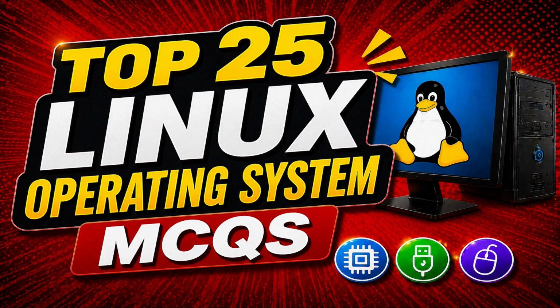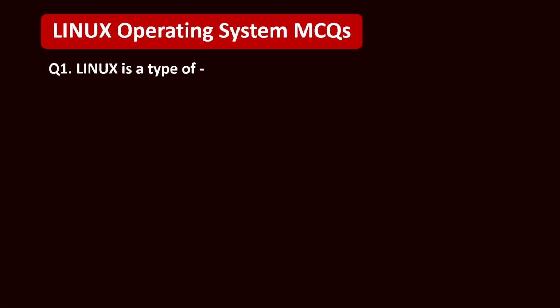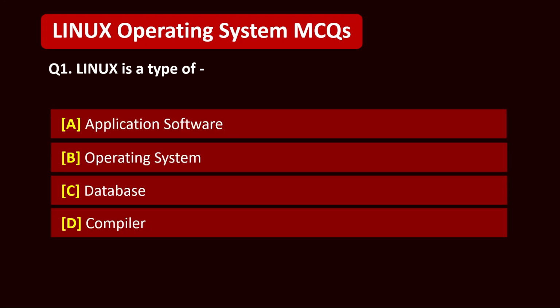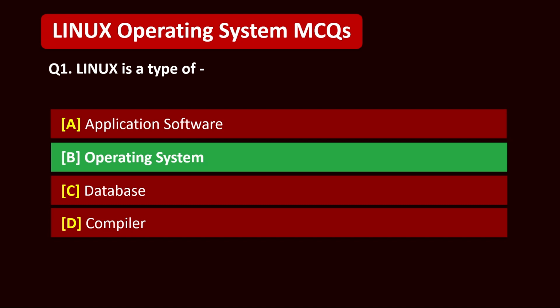Let's begin. Question 1. Linux is a type of A. Application software. B. Operating system. C. Database. D. Compiler. 5, 4, 3, 2, 1. Correct answer is B. Operating system.